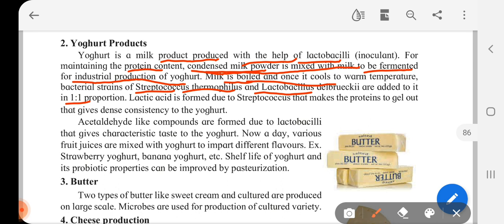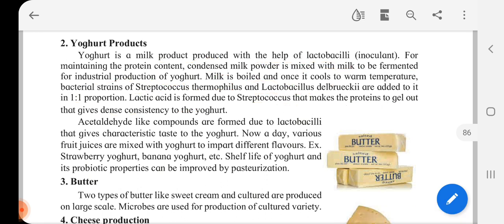So, dear students, these are the microbes which are added in production of yogurt in industries so that they remain preserved and the taste does not change. Lactic acid is formed due to streptococcus that makes the protein to gel out that gives dense consistency to the yogurt. So you must have seen the yogurt which is obtained from the market. They have thick consistency as compared to the yogurt or the curd which is prepared at home. It is all because of the addition of streptococcus in the industry that gives them thick, dense consistency to the yogurt.